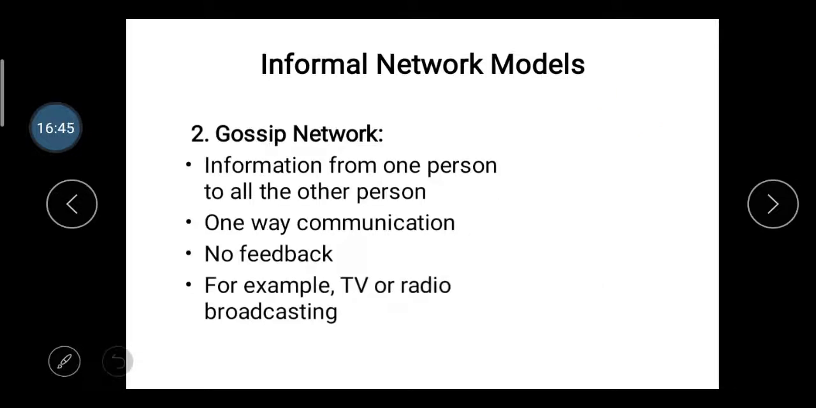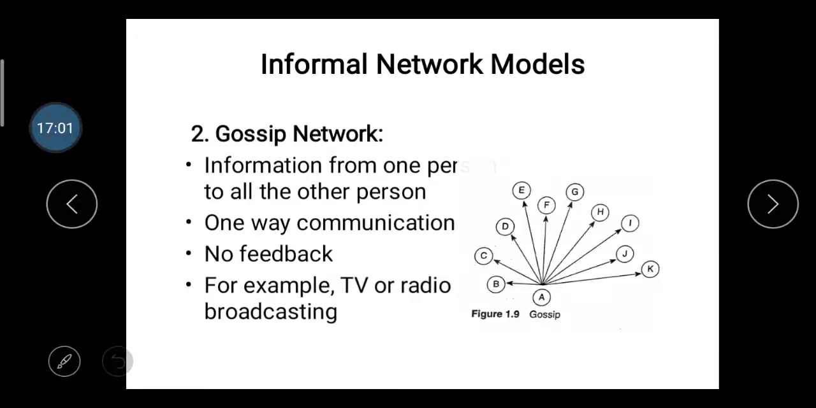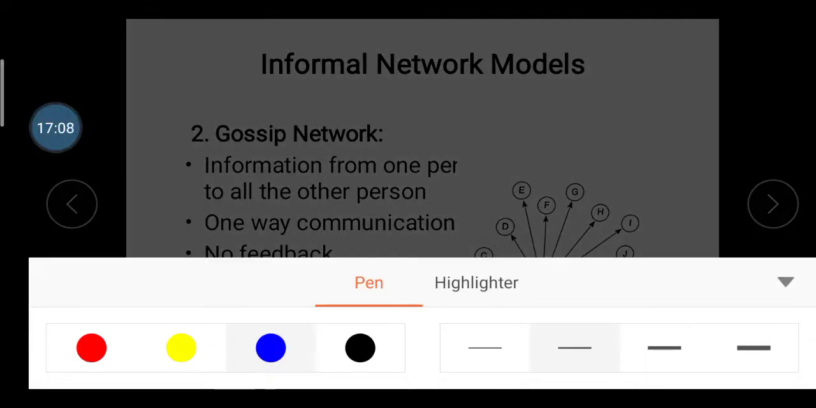Gossip network: information goes from one person to all other persons. It is one way communication in this gossip network, with no feedback, for example TV or radio broadcasting. So that is the gossip network. Here is the diagram of the gossip network. You can see here that